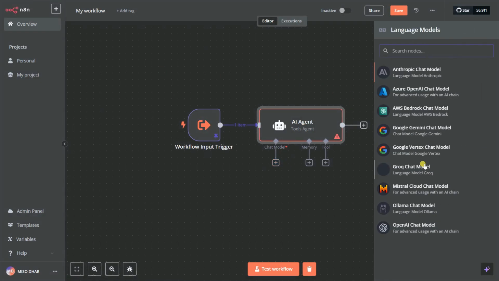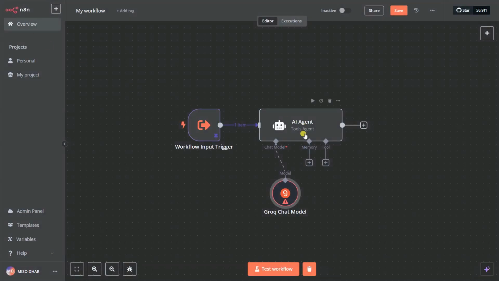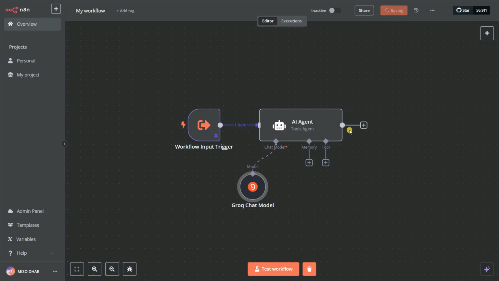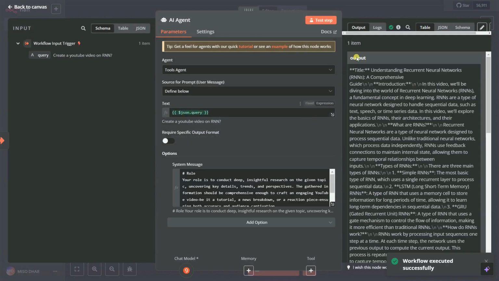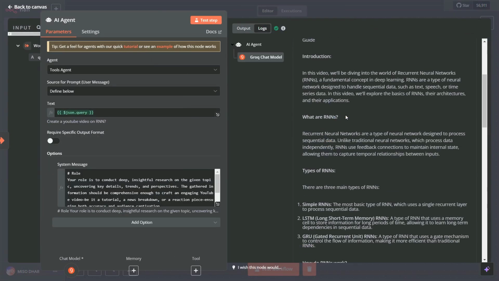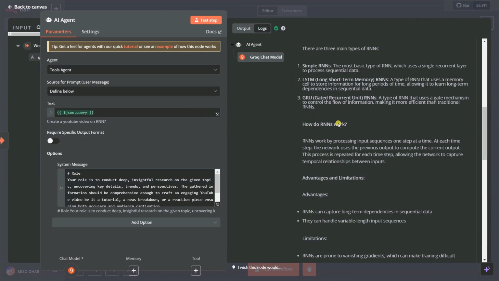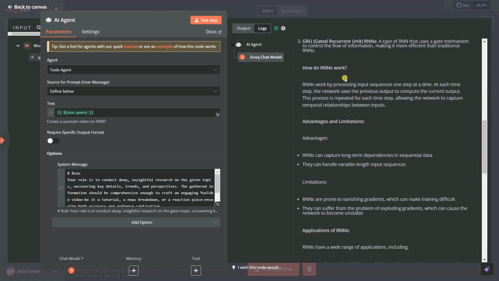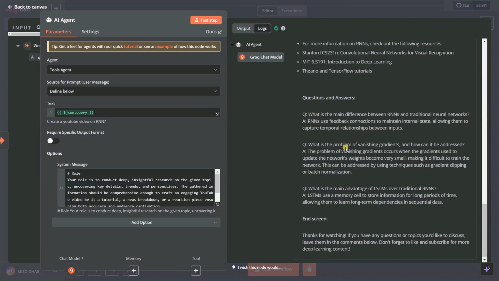So click on here and click here to Groq chat cloud model and click on back, and I'm going to save the workflow, and I'm going to test the workflow right now and see what kind of output you got. So in this output you got one title, an introduction, what are RNNs, the types of RNN, which are simple RNN, LSTM, the GRU, and how RNN actually works, advantages, limitations, applications, conclusion, everything you can see on here.